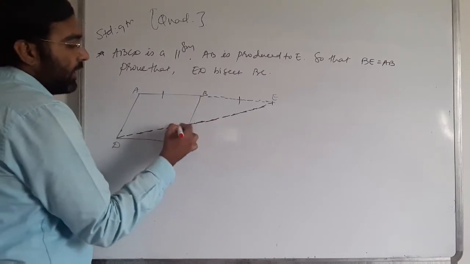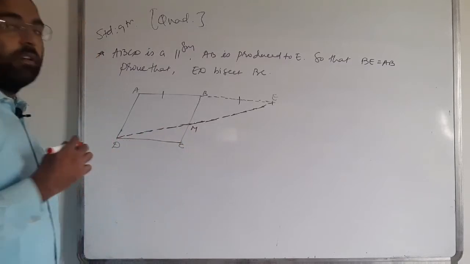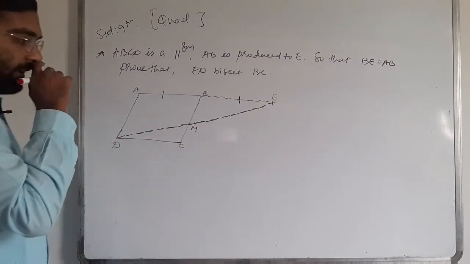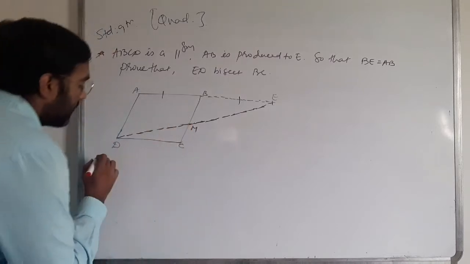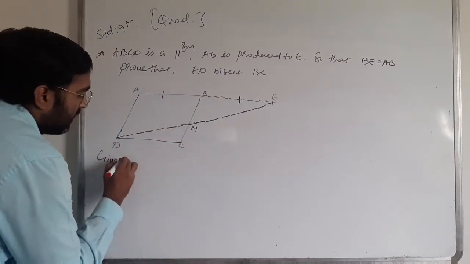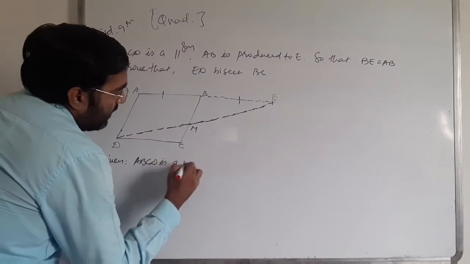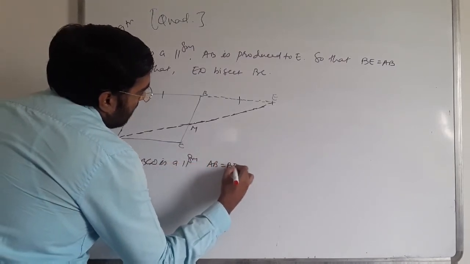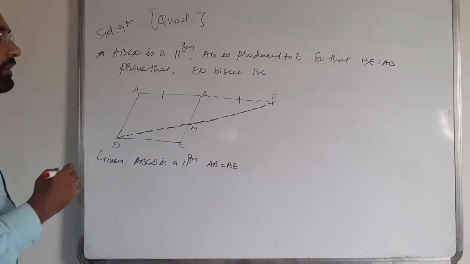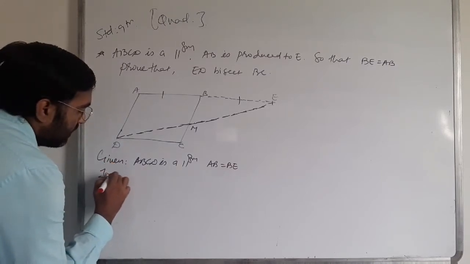Okay, so for that I'll give you a point M. Clear? Here it's given that AB is equal to BE. So first of all, given: ABCD is a parallelogram. AB is equal to BE. Okay, these things are given, so we have to prove that.